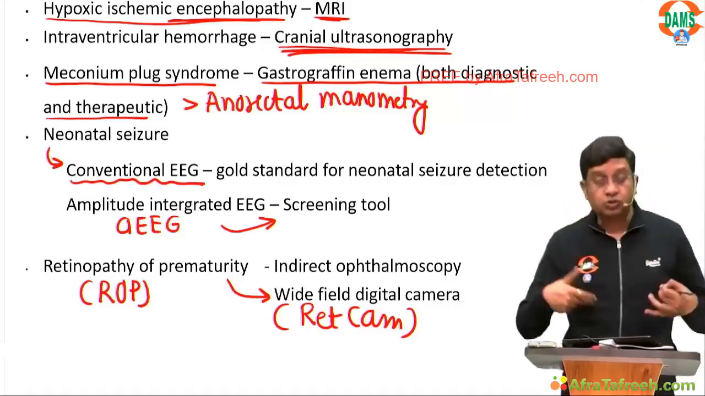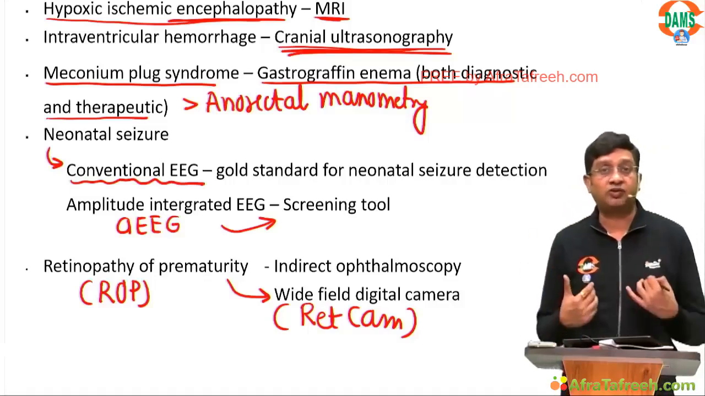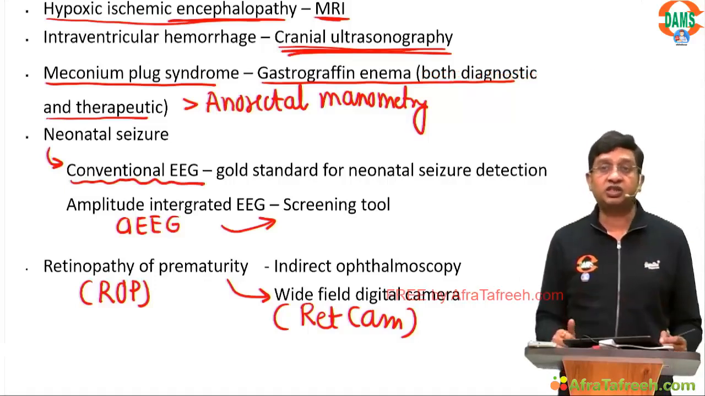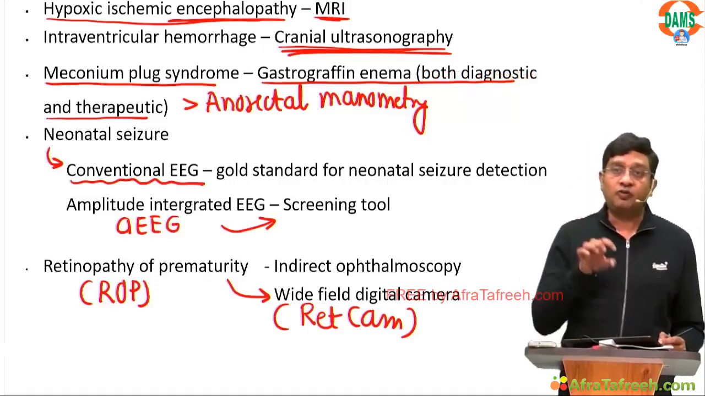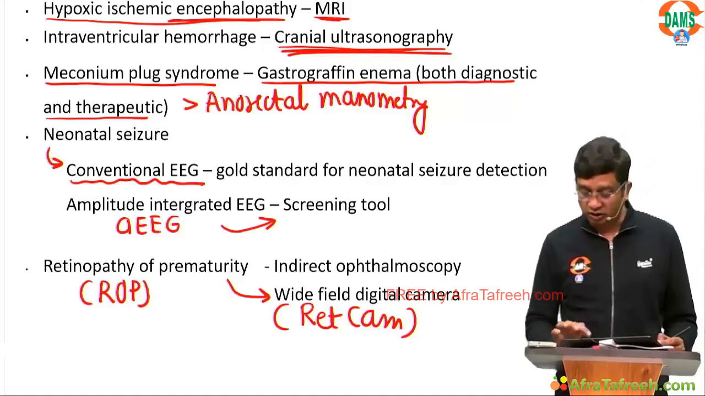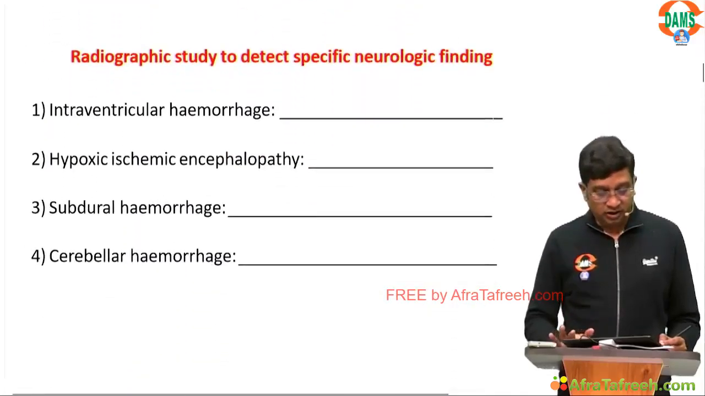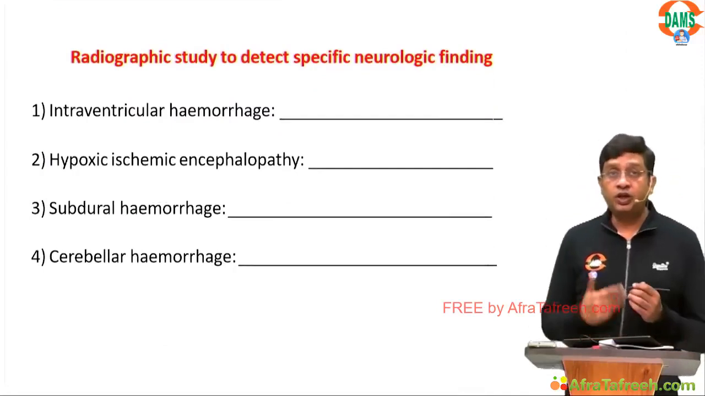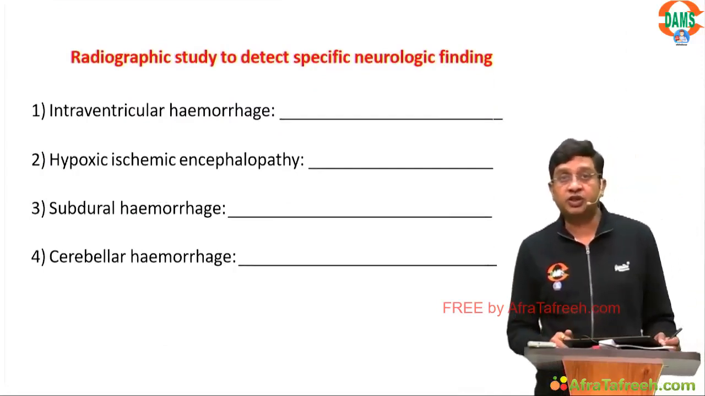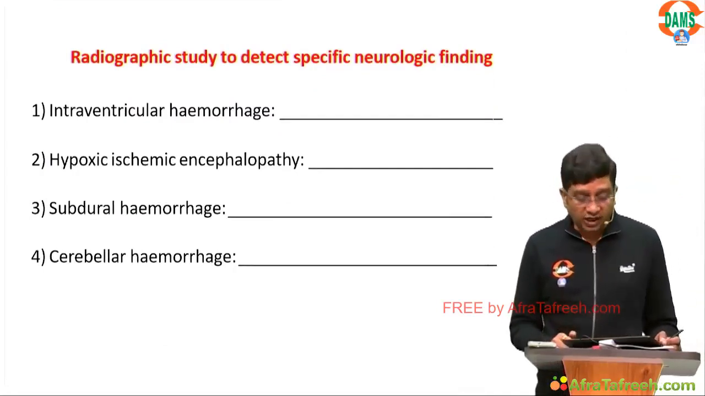So in these 2 slides, I have tried to cover all the investigations required in the various conditions in neonatology. Now I want the answers from you. Radiographic study to detect specific neurological finding. For IVH, what are we using?